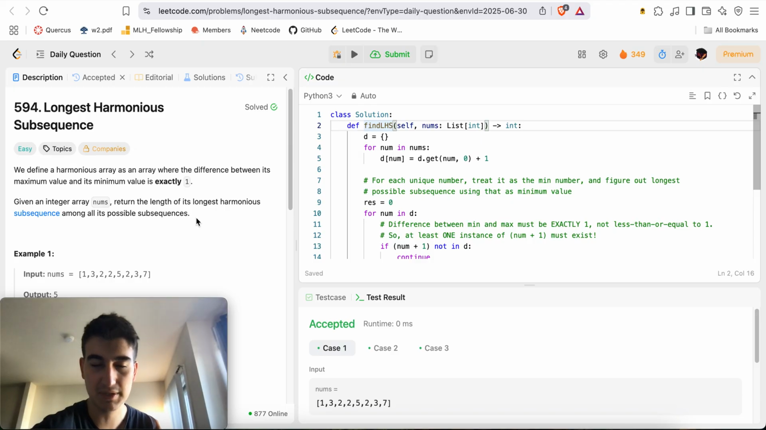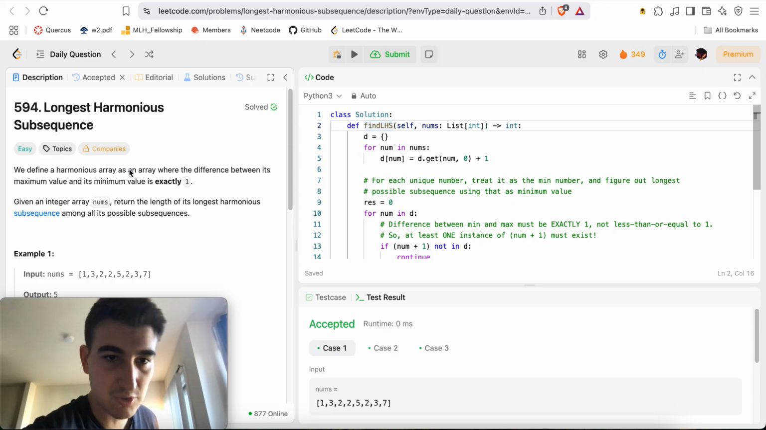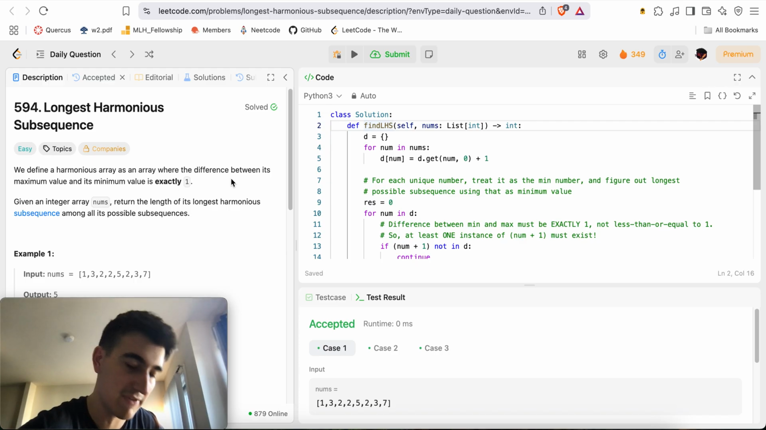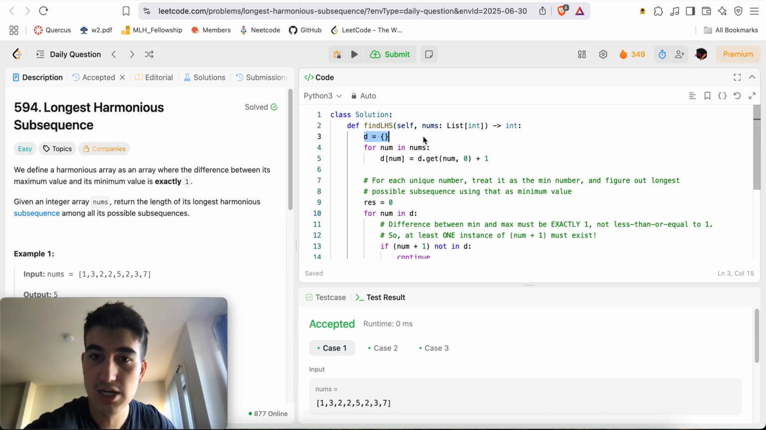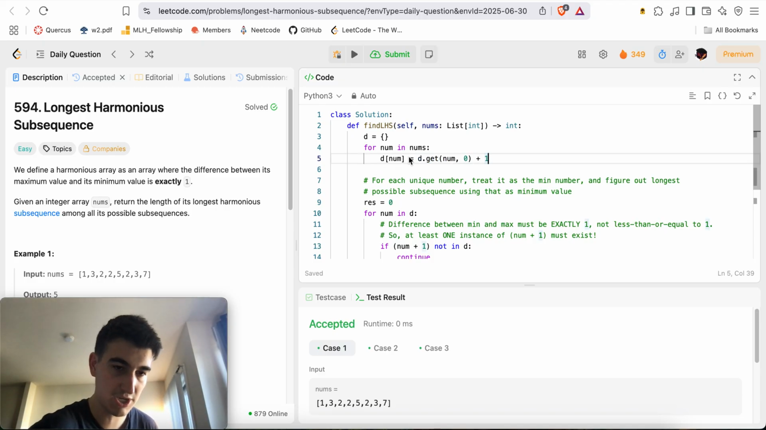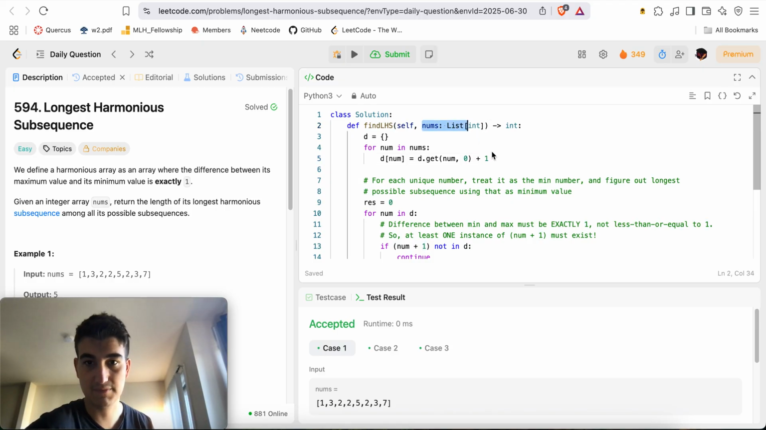So what kind of subproblems am I talking about? Here we want the longest possible harmonious array, where the difference between its maximum and minimum value is exactly 1. So what I'm going to do is grab all the unique numbers inside of nums, and remember their frequencies. So here I have a dictionary, and for each number in nums, I'm going to say d of num is equal to the current frequency of num, or 0 by default, and add 1 to it, right? That way, once I'm done with this iteration, I have a dictionary that maps every single number to its frequency inside of nums, right?